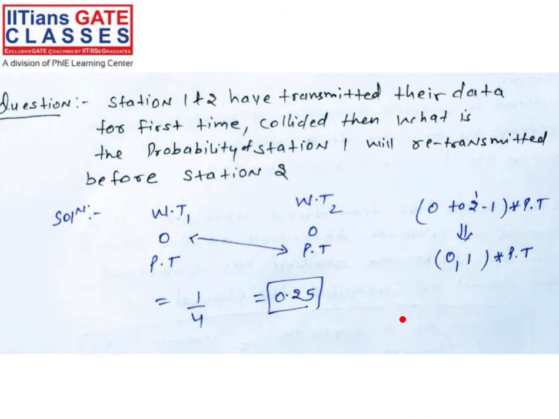See this one. From this question you can understand the meaning of the exponential algorithm. Let's say station 1 and 2 have transmitted their data for the first time and collided. Then what is the probability that station 1 will retransmit before station 2, right?